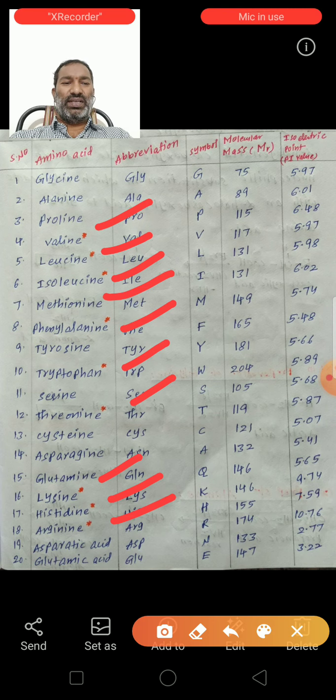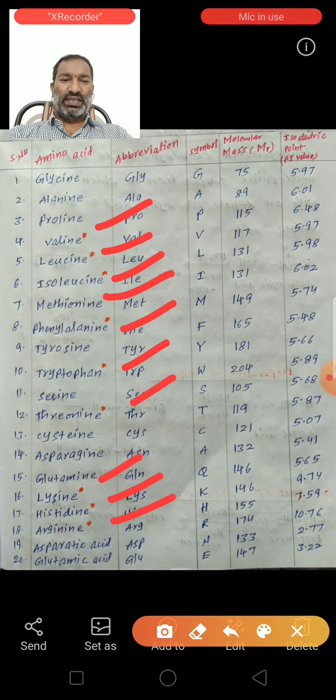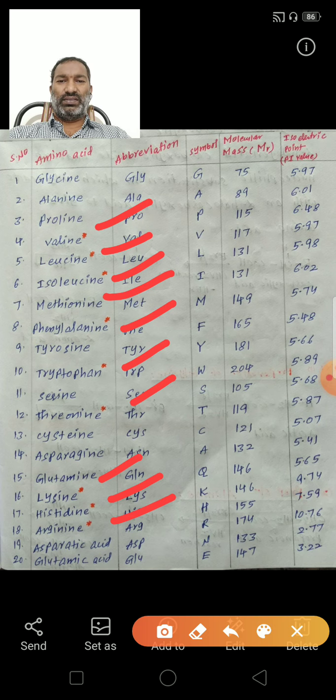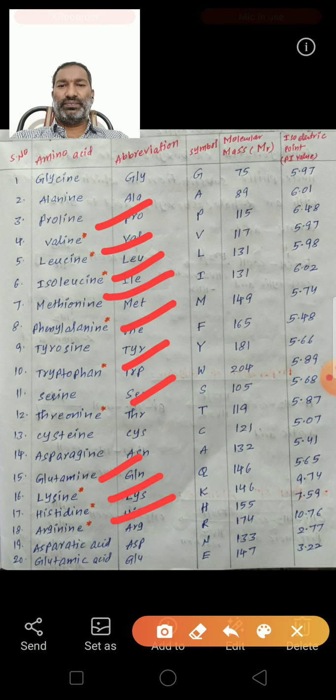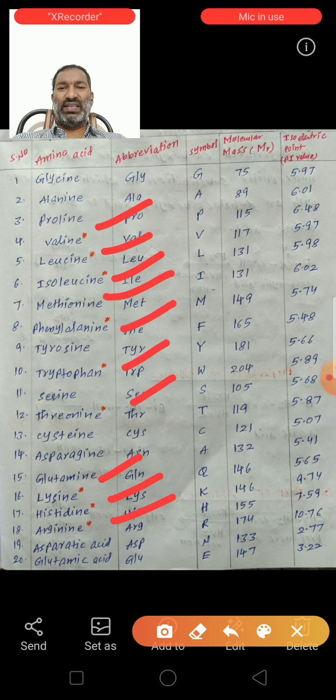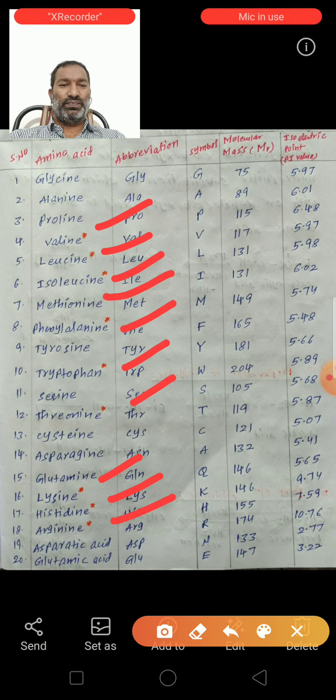These essential amino acids cannot be produced by humans; of the total 20 amino acids, these 10 must be supplied in the food. The other amino acids, that means glycine, alanine, tyrosine, serine, like that, the human body can produce.